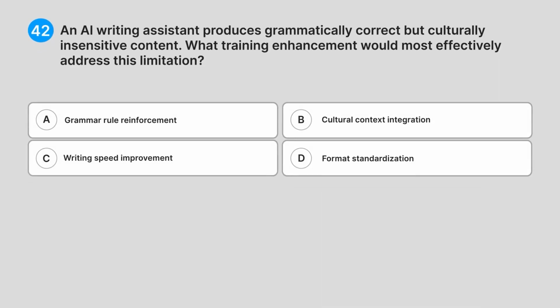42. An AI writing assistant produces grammatically correct but culturally insensitive content. What training enhancement would most effectively address this limitation? A. Grammar rule reinforcement. B. Cultural context integration. C. Writing speed improvement. D. Format standardization.